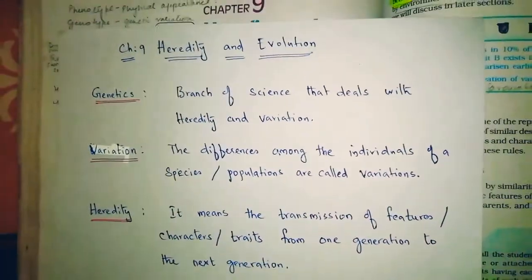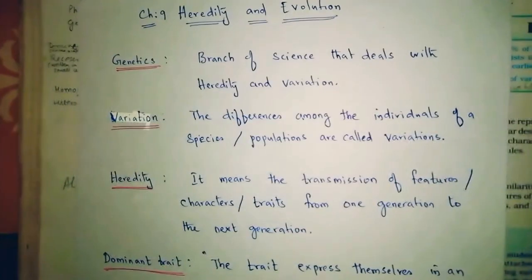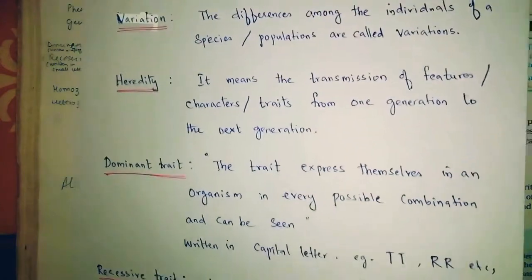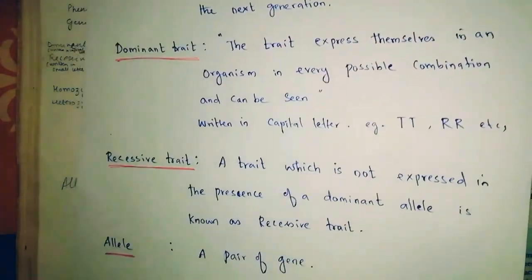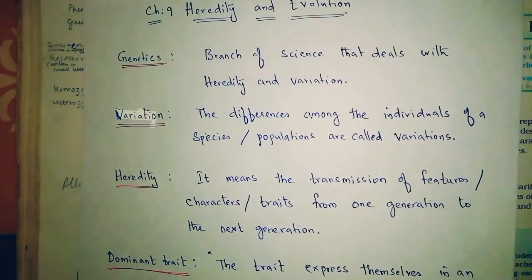There are some terms like genetics, variation, heredity, dominant trait, recessive trait, allele. All these are important terms which repeatedly come in this chapter. Okay, let's learn what is genetics.